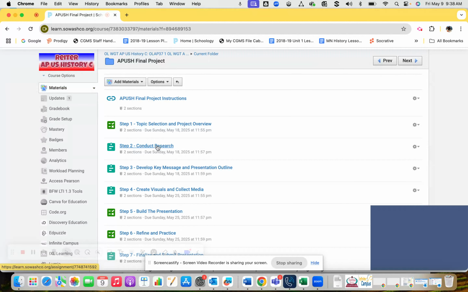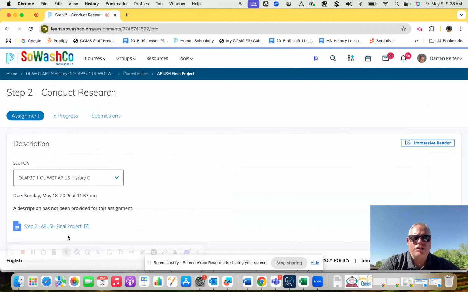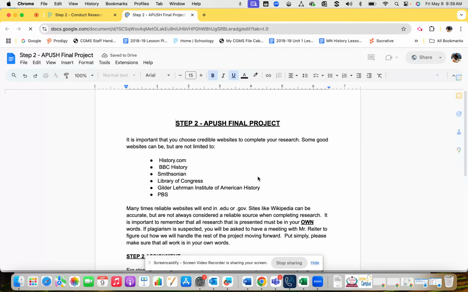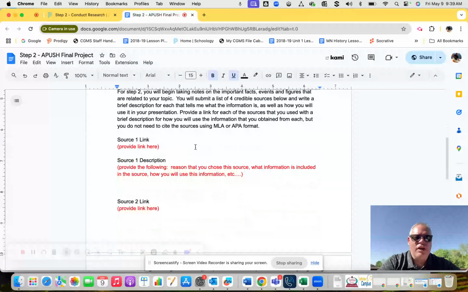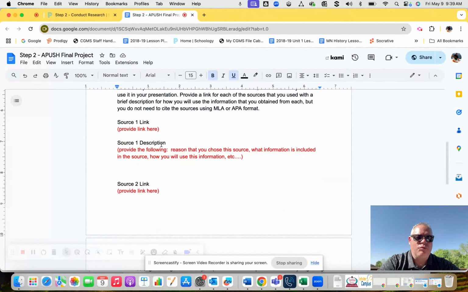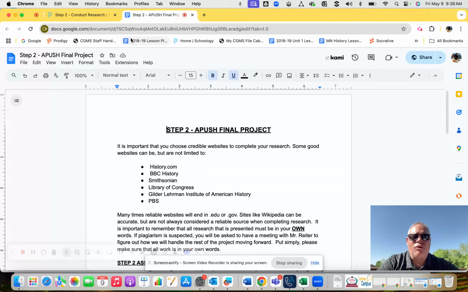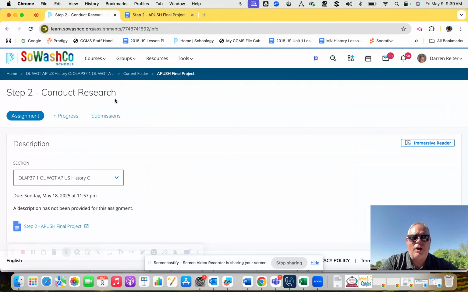Then we move to step 2. We go into conduct research. Now, as you go into conduct research, I'm going to walk you through the steps of this. I give you some sites, what you're going to do, how you're going to do it, what link you're using, what's the description. And again, each step in this is just to prepare you and organize you for that final presentation. And so that's just a general overview of that final project.